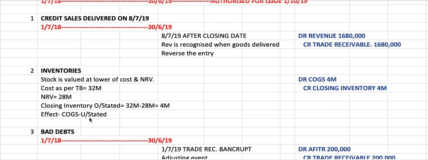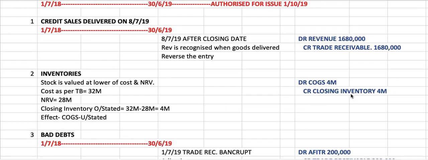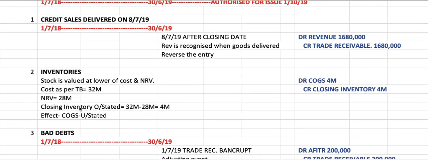So when you deduct a bigger amount, that's why your COGS will become smaller. So to correct this one, when your inventory is overstated, you need to deduct them. So you have to credit your closing inventory by 4 million. When your COGS is understated, that means you have to increase it back. So you have to debit COGS 4 million. Okay, so we're done with that.